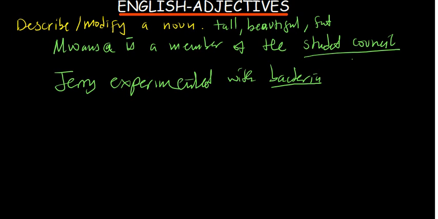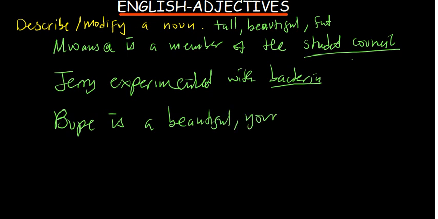For example, you can say Vupe is a beautiful young woman. So in here you are trying to describe Vupe. And how is Vupe? She's a beautiful young woman. So you are trying to describe her. So these are adjectives. These are some examples of adjectives that we get to use. So apart from adjectives, we also need to understand verbs.